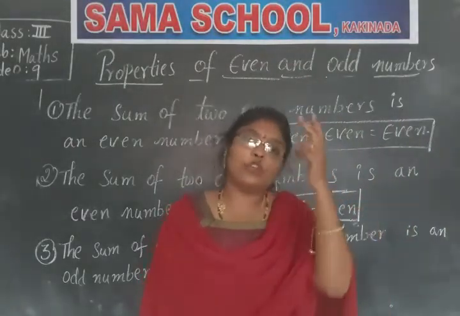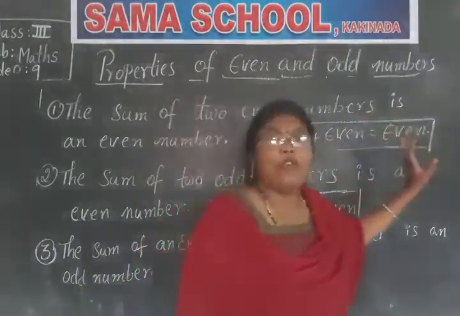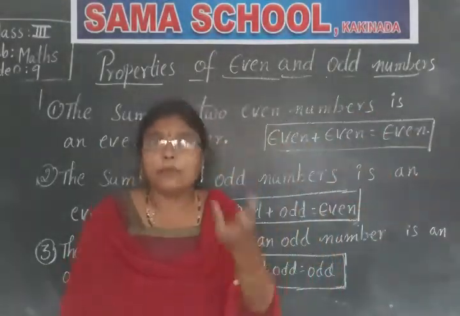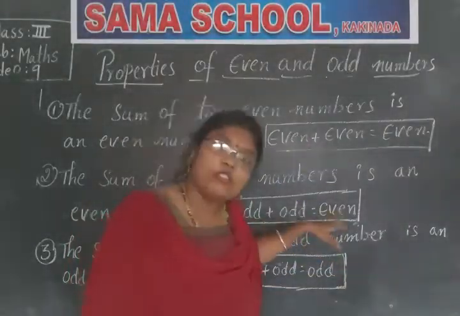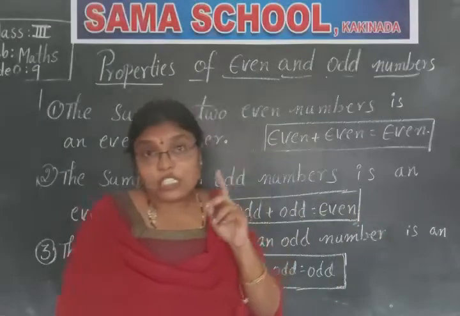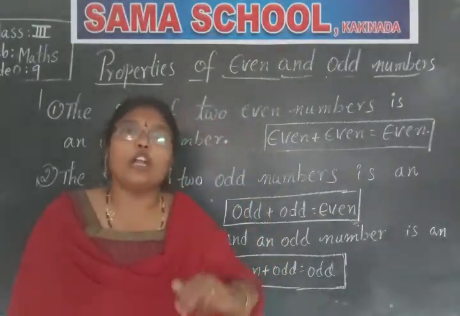Okay. So the sum of two even numbers is even. Even plus even is even. And the sum of two odd numbers is again even. Odd plus odd is also even. But if you take one even and one odd, you will get an odd number.